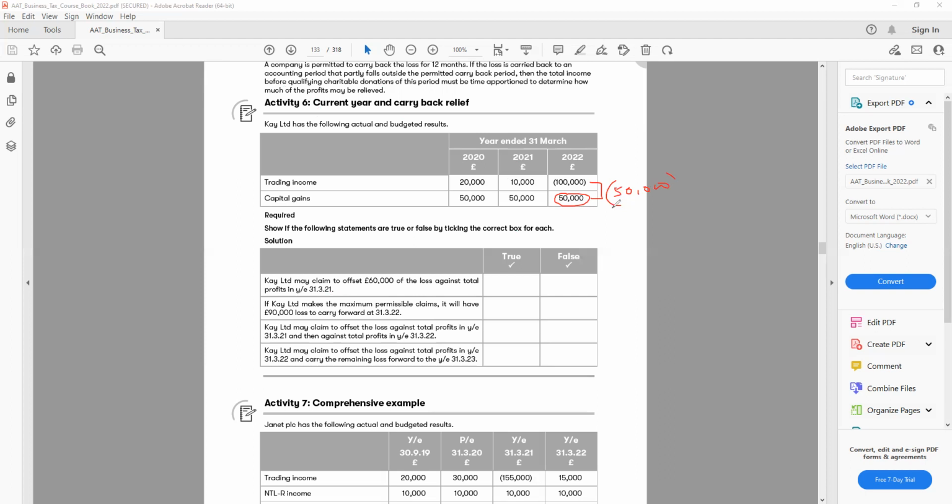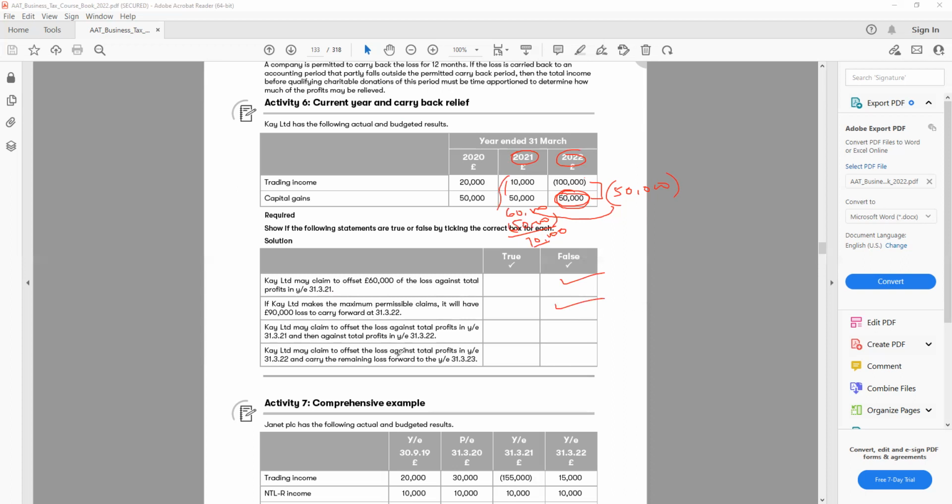I have 60,000 in the previous year, 50 plus 10, so if I minus 50,000 from there, I still have 10,000 profit. So the loss will be completely offset against 2022 and 2021. There will be no loss to carry forward. So this one is false.